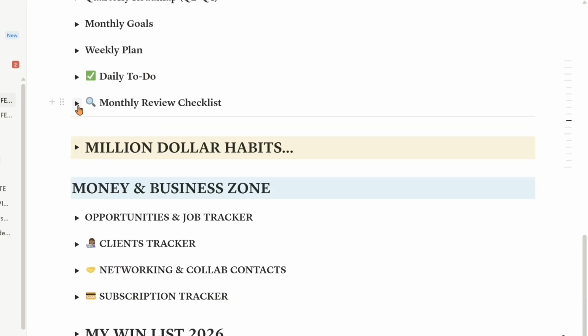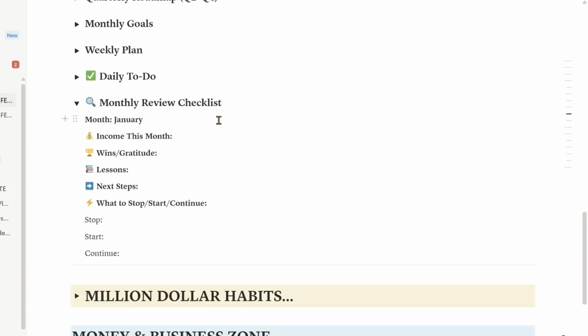Now, the next thing right here on my Notion template is the monthly review checklist. Remember that this operating system, Mfon's operating system, is for 2026. We're in November 2025, so I'm still operating in my 2025 OS. This is for 2026. That's why I have January here.